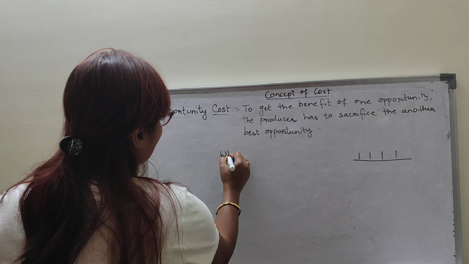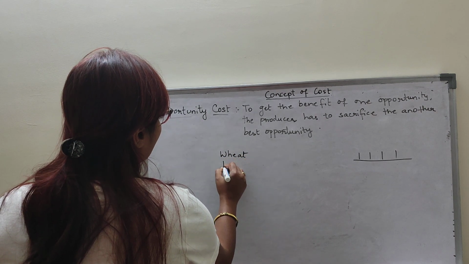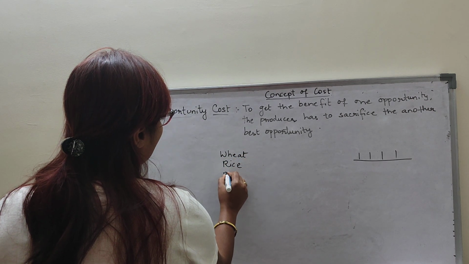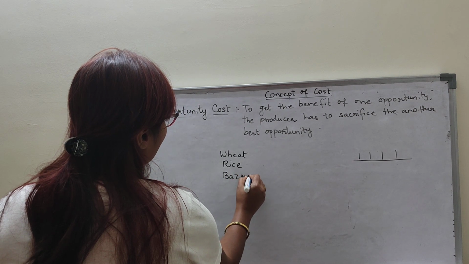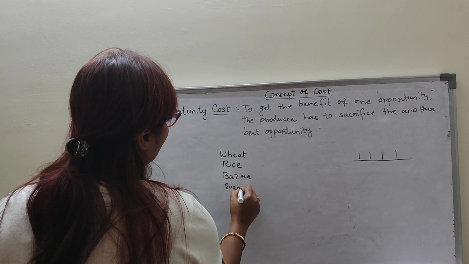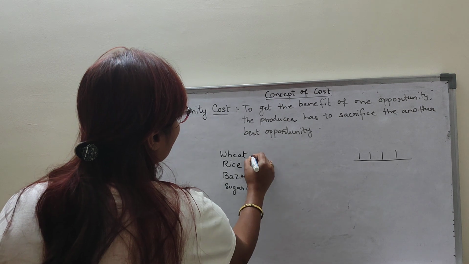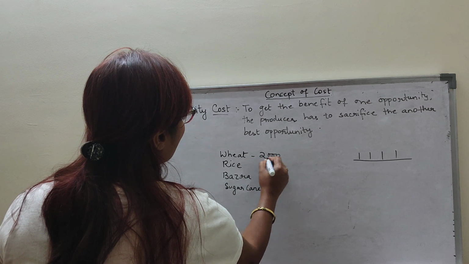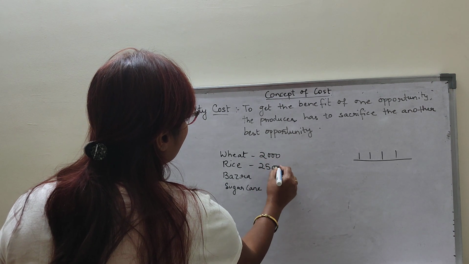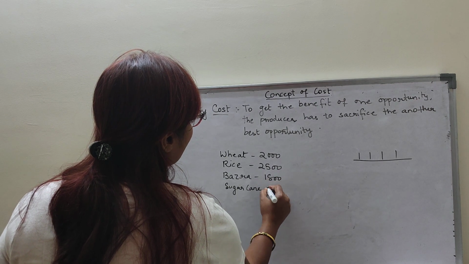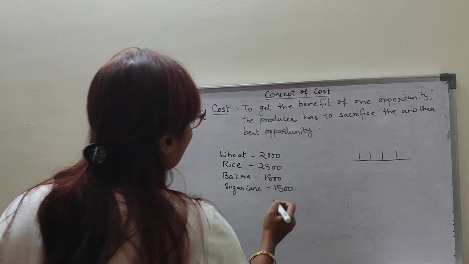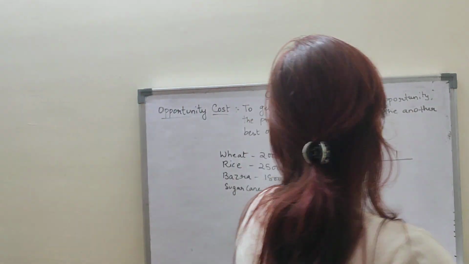So wheat, rice, bajra and sugarcane. Now wheat is 2000, rice 2500, bajra 1800, and sugarcane 1500. Now what did this farmer do?